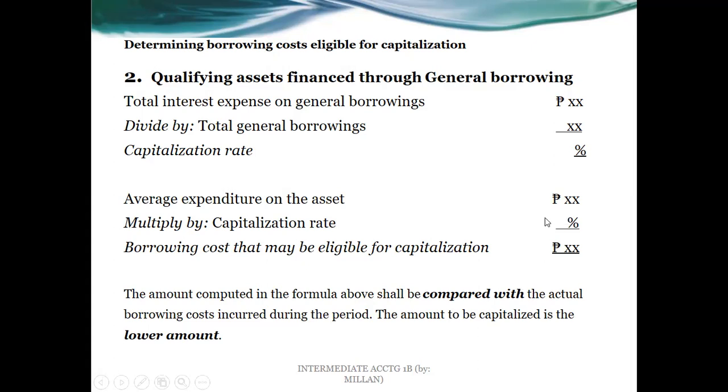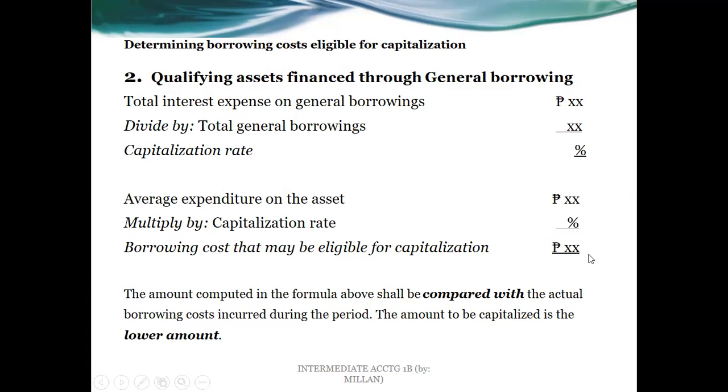And then whatever is the average expenditure, we multiply that with the capitalization rate obtained, and we will get that borrowing cost. So the amount computed in the formula above shall be compared with the actual borrowing costs incurred during the period. And then the amount to be capitalized should be the lower.